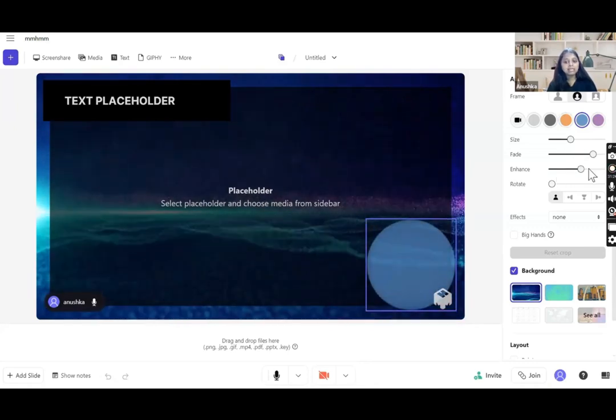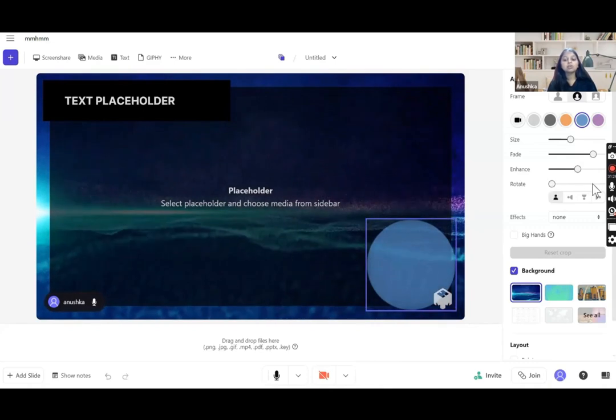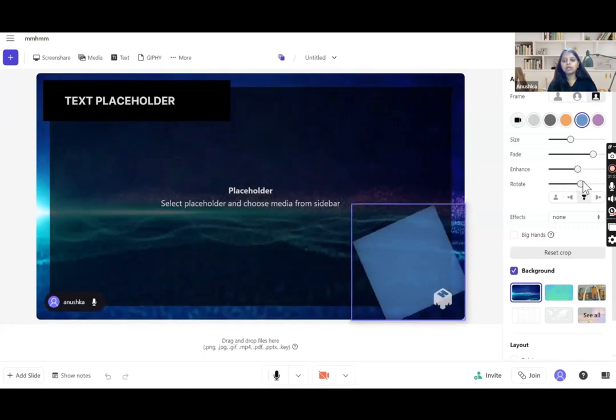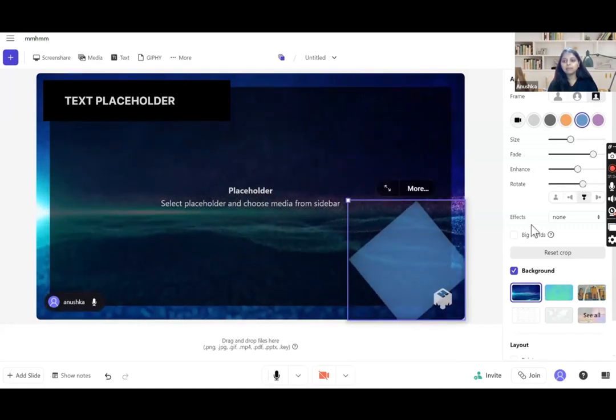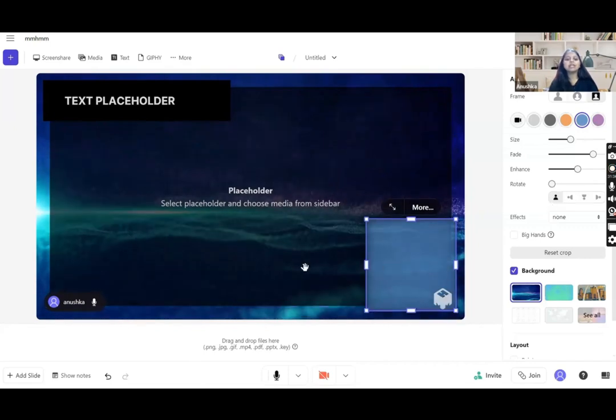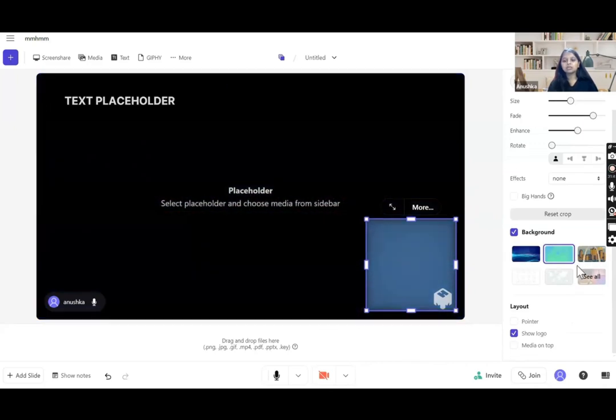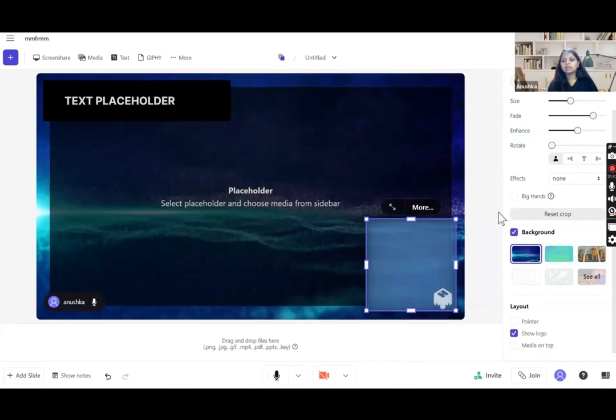Then you can enhance the video quality also. You can also rotate it as you want. If you select this square thing and try to rotate it, you can see it also rotates. So this way you can set your background. And these will be some background options for you all.